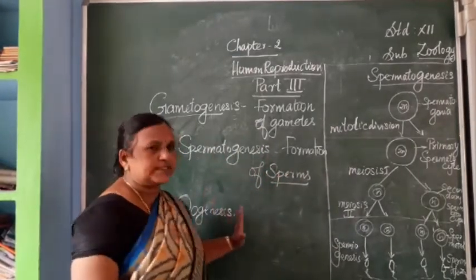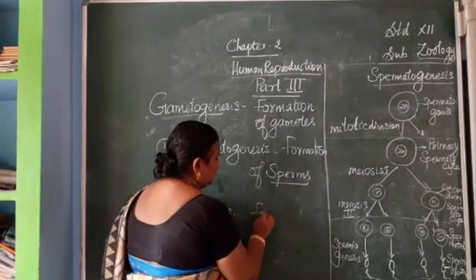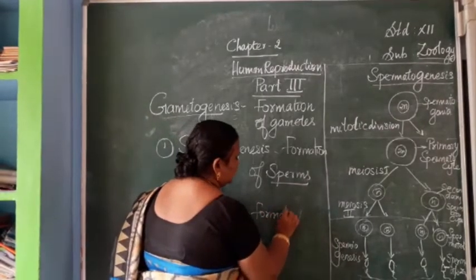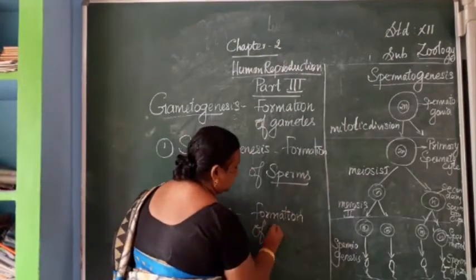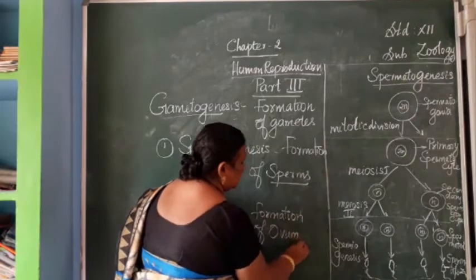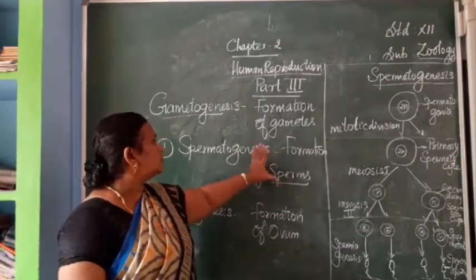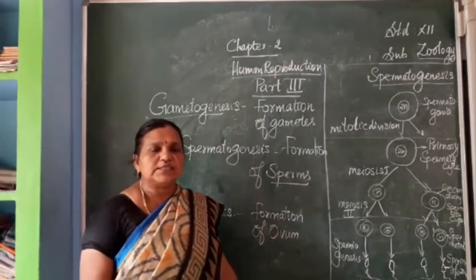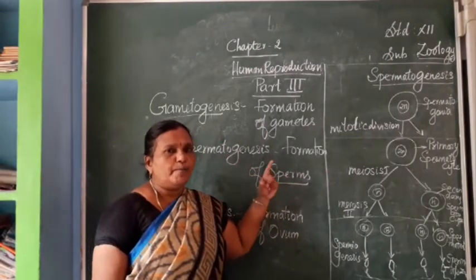Next, oogenesis, formation of ovum. In today's class, we are going to study about spermatogenesis, or formation of sperm. It happens in the males.